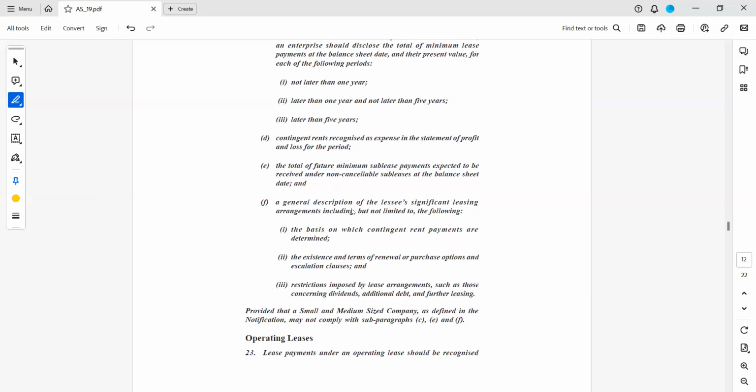If you see 0 to 1 year, this 26,280 is 0 to 1 year. And this 14,485 is 1 to 5 years. You have to give it in those buckets, whichever the standard says here. Then the total of future minimum sublease payments. If there is a sublease, then all these details have to be given.